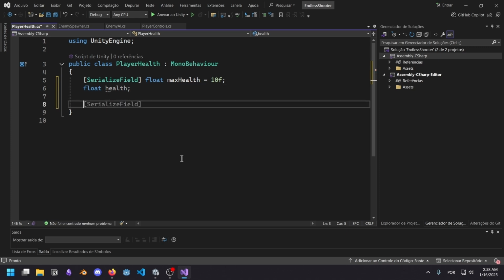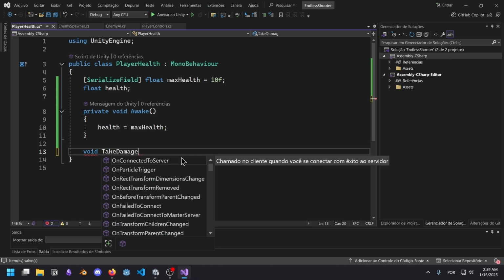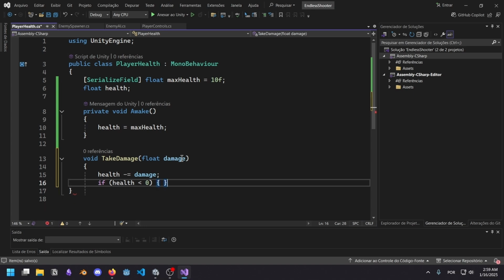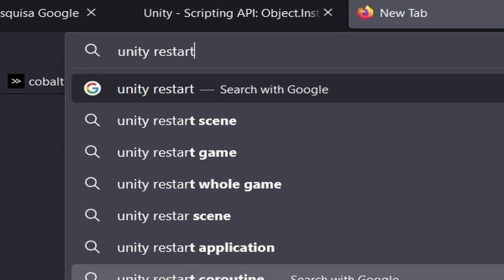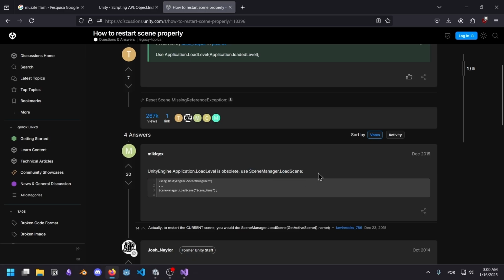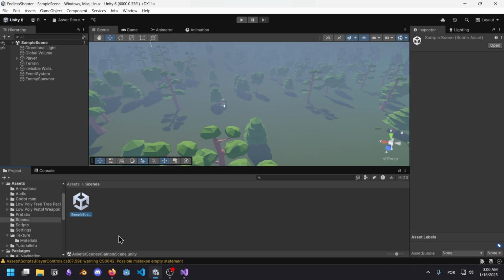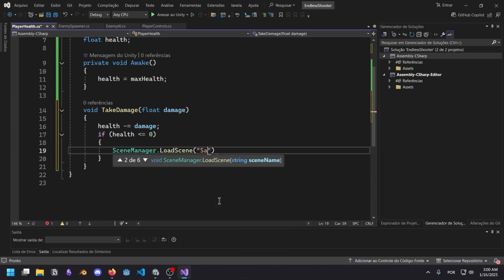We create health. In awake, we want health to be equal to max health. We also want to take some damage. Health minus equals damage. If health is less than or equal to 0, I want the player to die. For now, let's just restart the scene. How do I do that? Unity restart scene. SceneManager.LoadScene. I don't even know what this scene is called, actually, now that I think about it. Sample scene. Great. SceneManager.LoadScene, SampleScene.